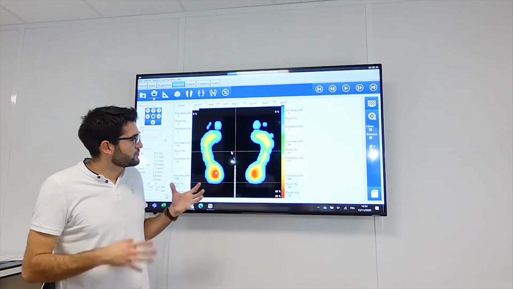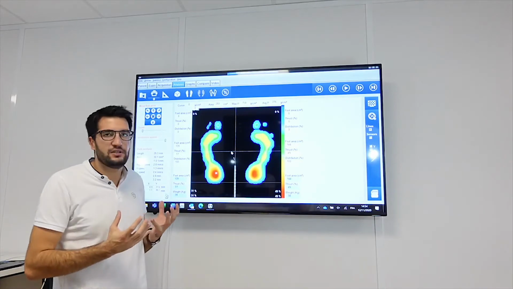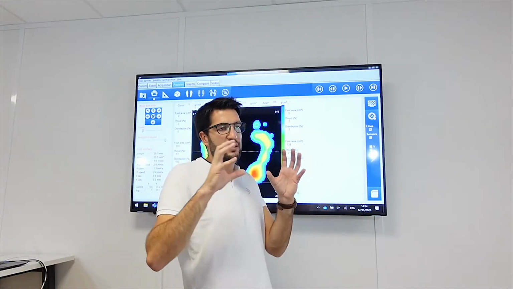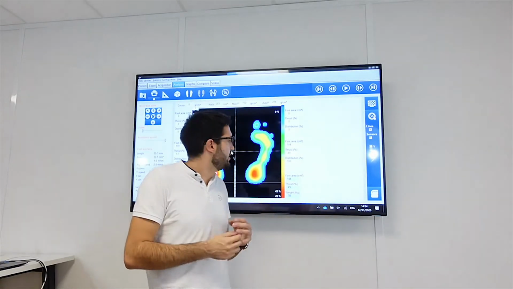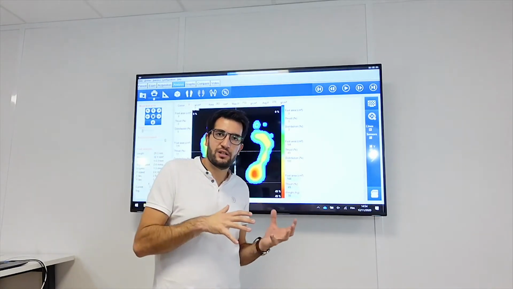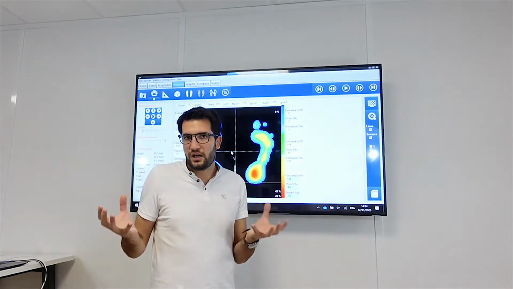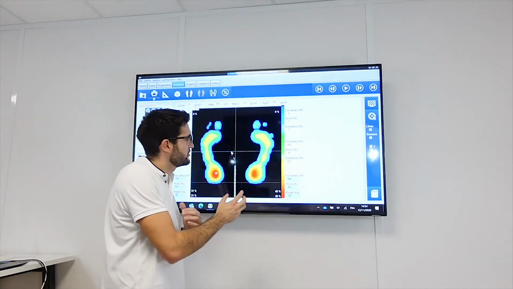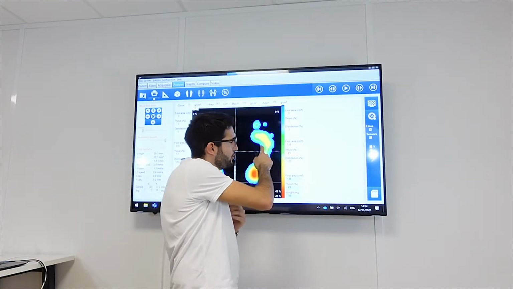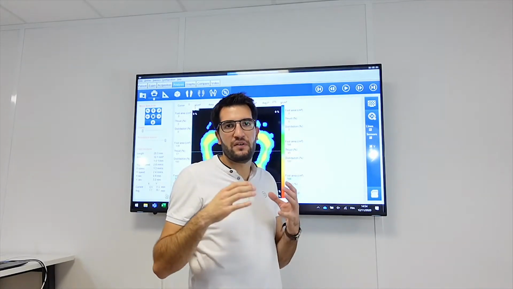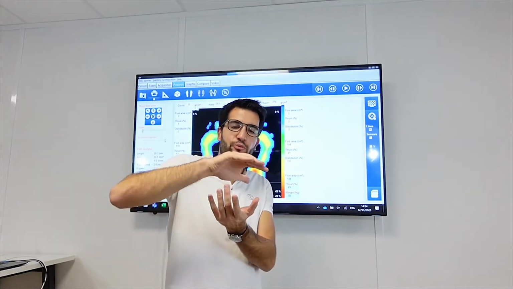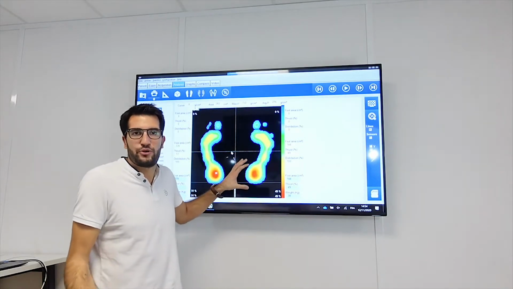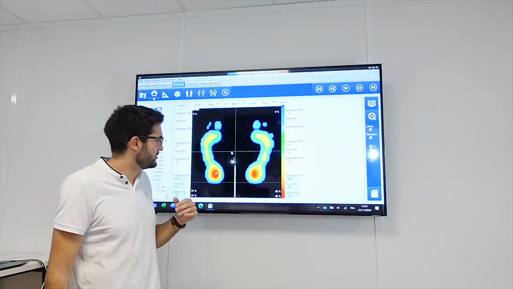So what do we start with? It's basically very simple at the beginning. You have to control the pressure point and the size, the form of the print. So if you have high arch, low arch, large, and stuff like this. Don't forget it's the pressure plate. So it's not because you have no pressure on the midfoot that you automatically have a high arch. It can be overpronation, it can be something else. Okay. So the more you read, the more you have pressure. It's very simple to understand.